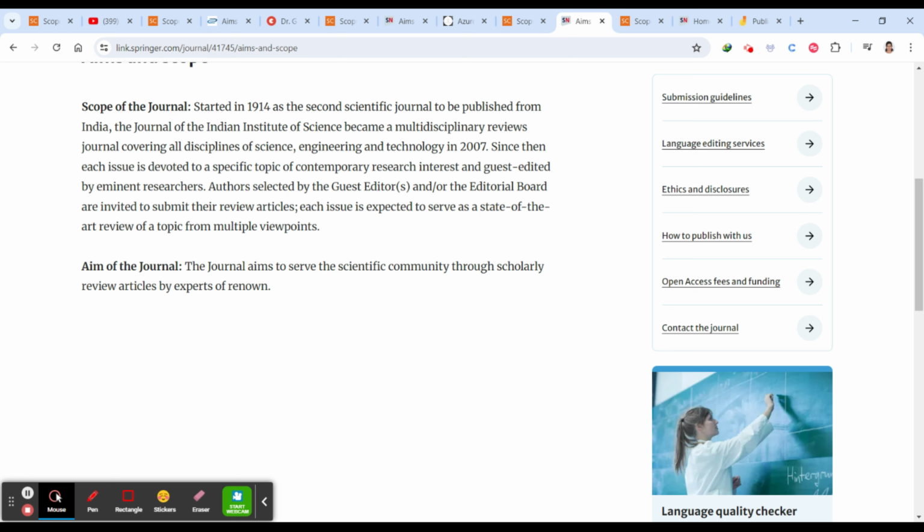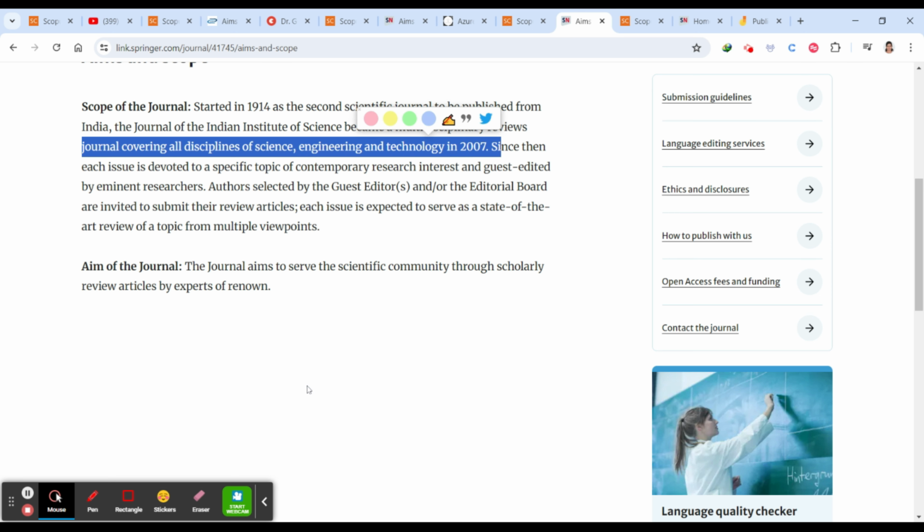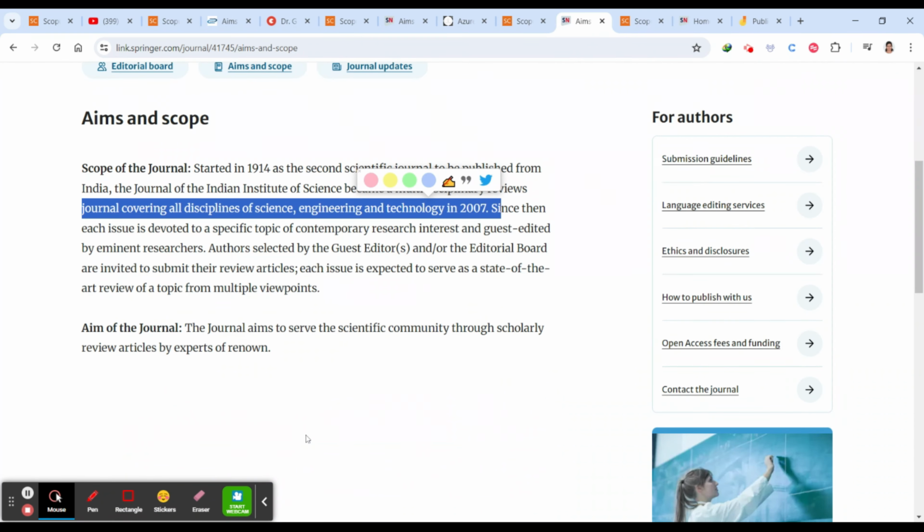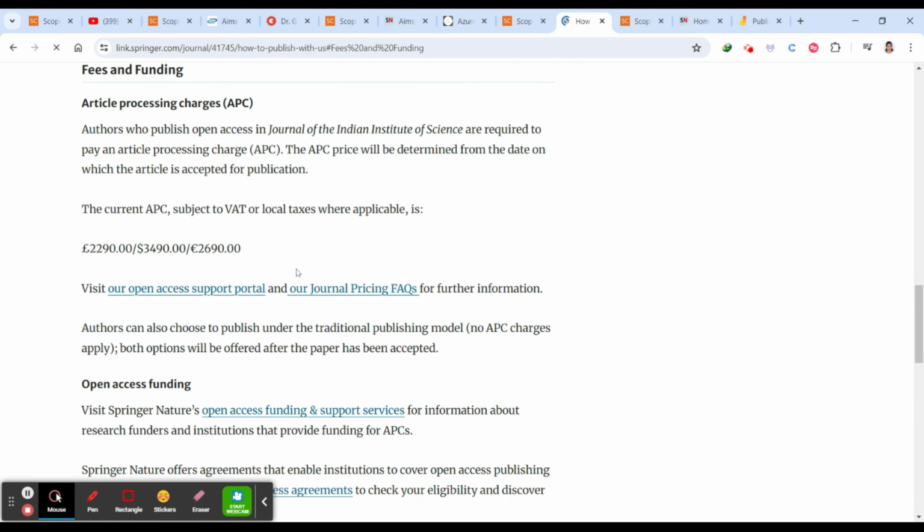Here they have mentioned it is a multidisciplinary reviews journal covering all disciplines of science, engineering and technology. So irrespective of any specific subject, anything which comes under engineering and technology, they will be covering. And you have to pay if you want to go with the open access. So here you can see open access fees and funding, showing how much you have to pay if you want to go with open access.